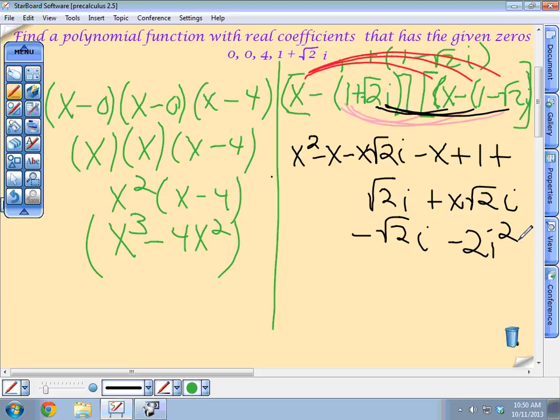Oh, because square root 2i times square root 2i is going to be minus 2i squared, because the square root times the square root is the inside of it. Correct. Okay, I see my problem.